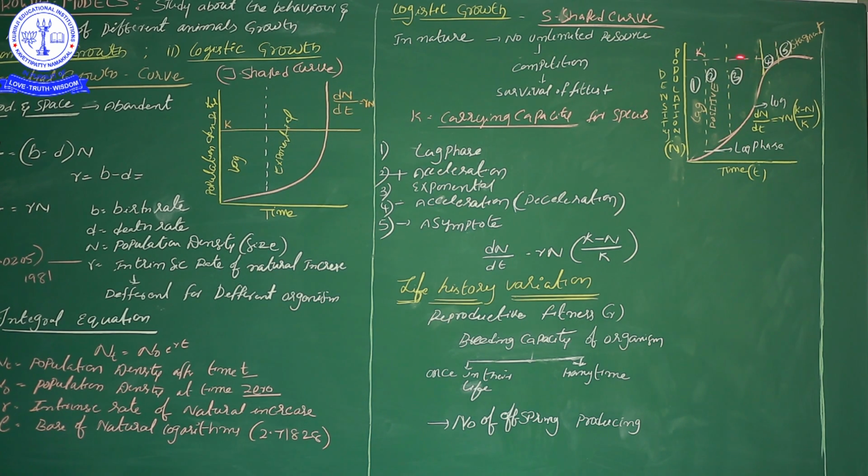Then finally it reaches one stable, stagnant condition, in which there is no fluctuation in the population density.